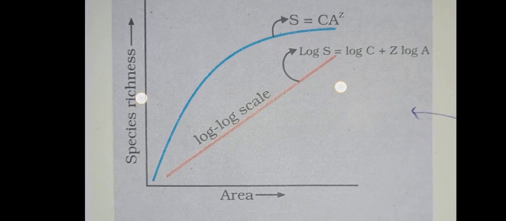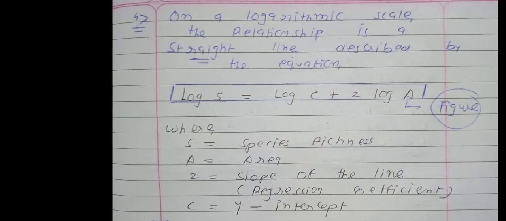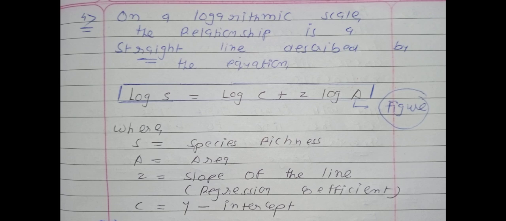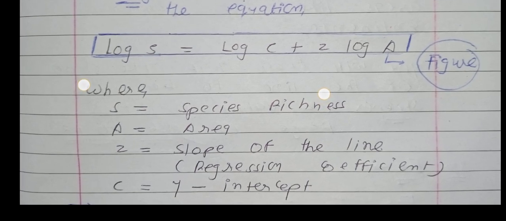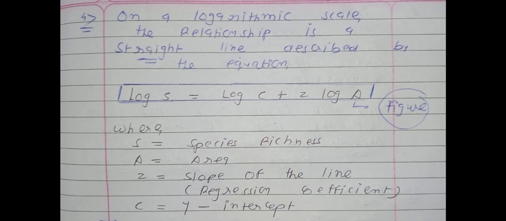In normal condition the equation will be S is equal to C A^Z, while in logarithmic scale the equation will be log S is equal to log C plus Z log A. Here S is species richness, A is area, Z is the slope of the line, which is a very important concept, and C is the y-intercept. So you will remember this equation again and again: log S is equal to log C plus Z log A.